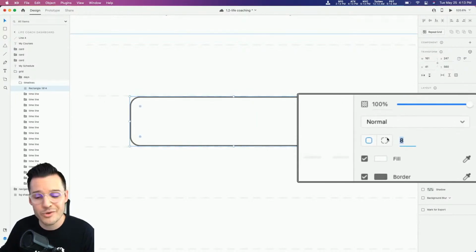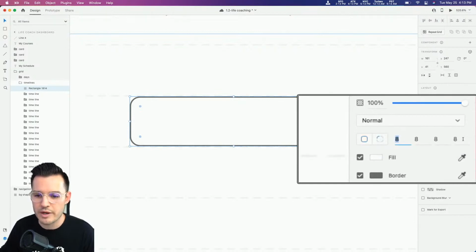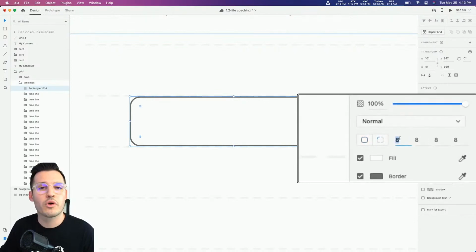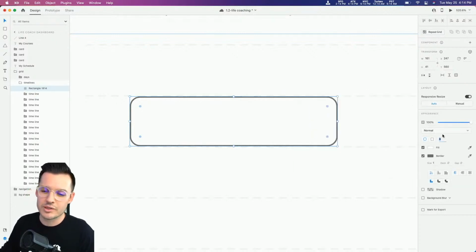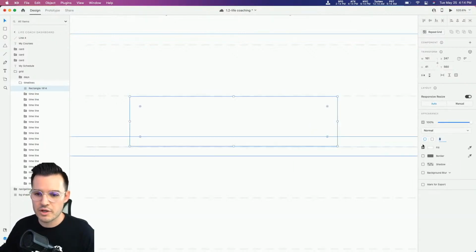If you want to, I don't know if everyone knew this, you can also do different border radiuses or corner radiuses for each different corner. You can separate those, or if you want to keep them consistent, you can do it that way as well. Okay, let's turn that off.